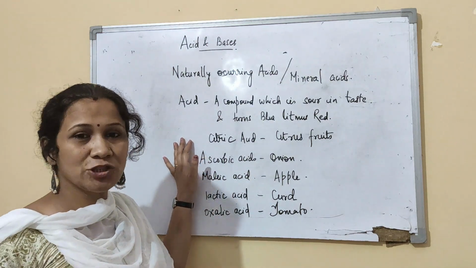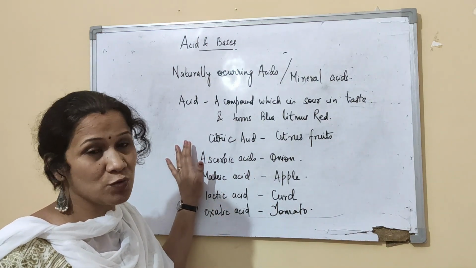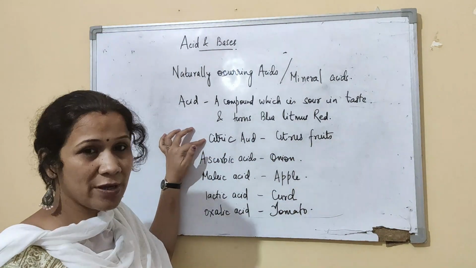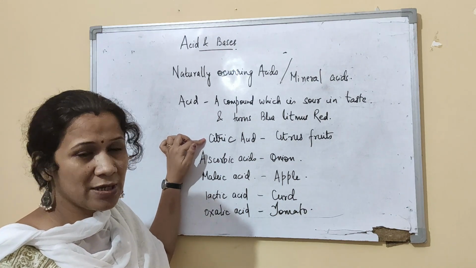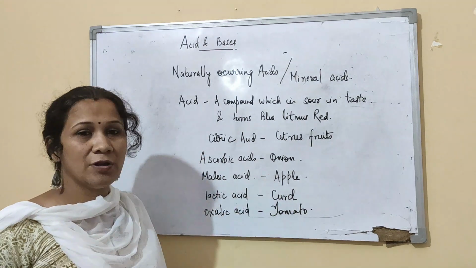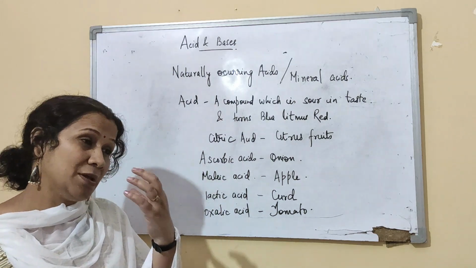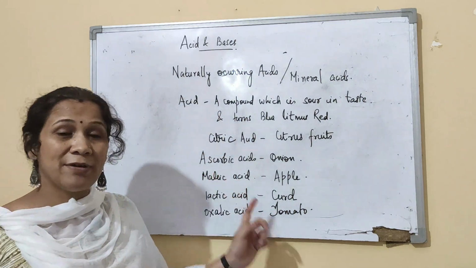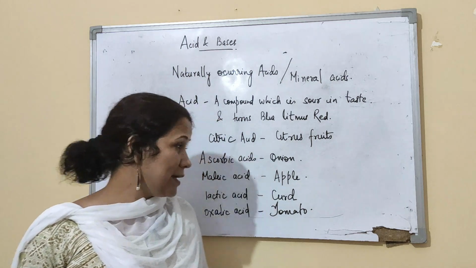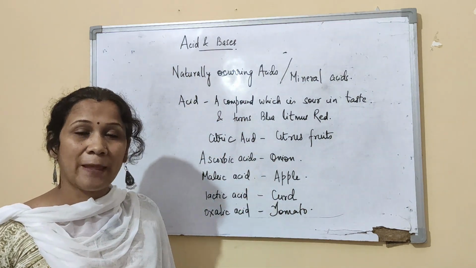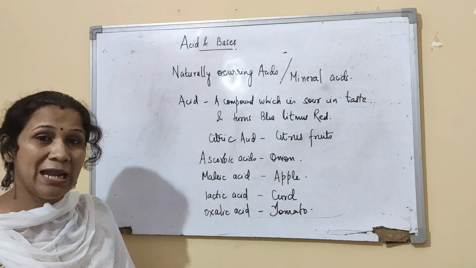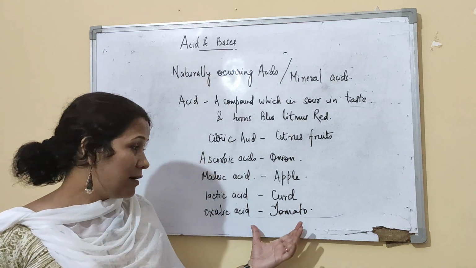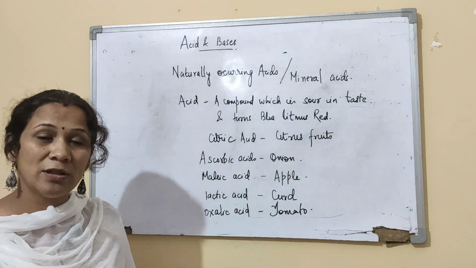Coming to some naturally occurring acids that we see in day-to-day life, we have citrus fruits, lemon, orange, etc. They all have citric acid, a very mild acid, and citric acid is very good for health. Onion has ascorbic acid, and that is why our eyes become teary when we cut onions. Apple has malic acid. Curd has lactic acid. Tomato has oxalic acid. All these are naturally occurring.